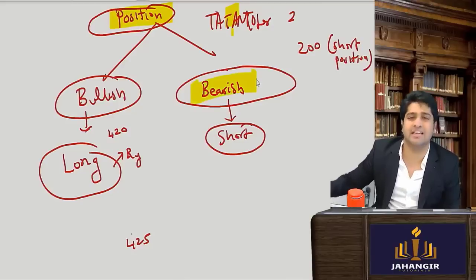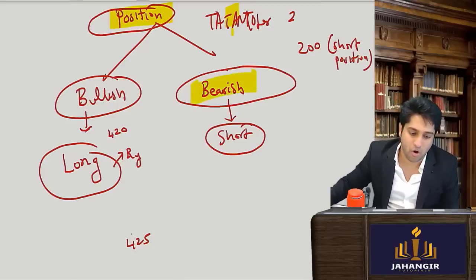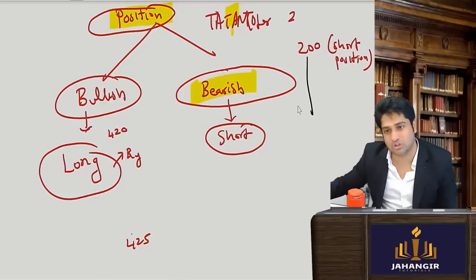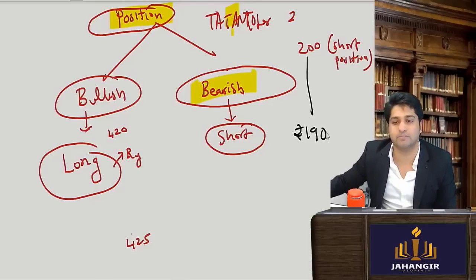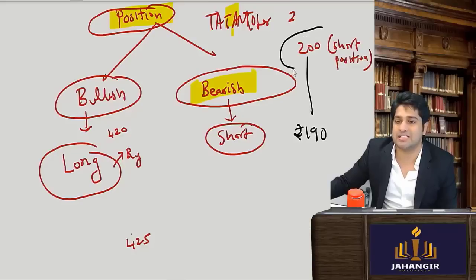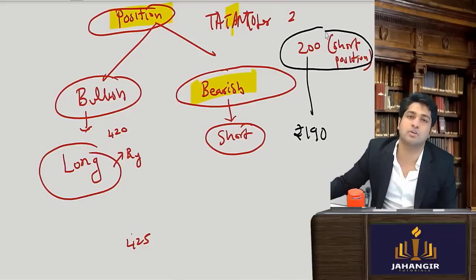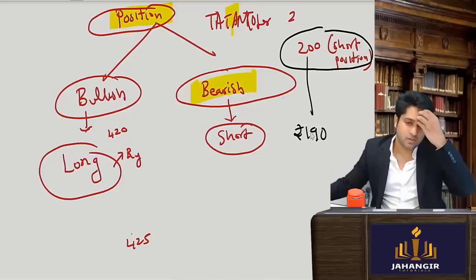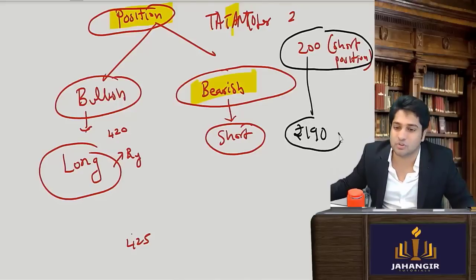Bearish. I believe कि गिरेगा, इसके लिए मैंने short position लिया है. और actually market टूटा. Actually it fell to 190. So I had taken a sell position and I sold it at 200. So when it comes to 190, I will have a 10 rupee gain.